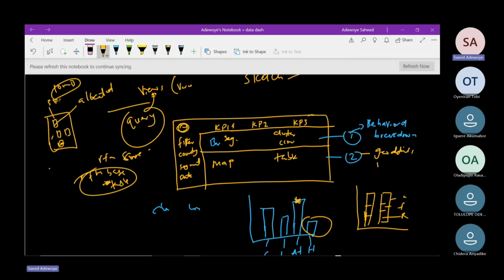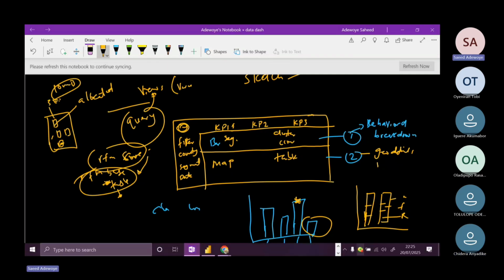This view won't work because it's depending on this. The only thing the view stores is the query, while the main data is still inside this table. That's why they call it a virtual table. Is that clear, please? Yes, all right.